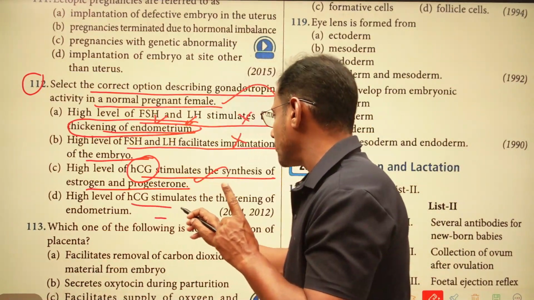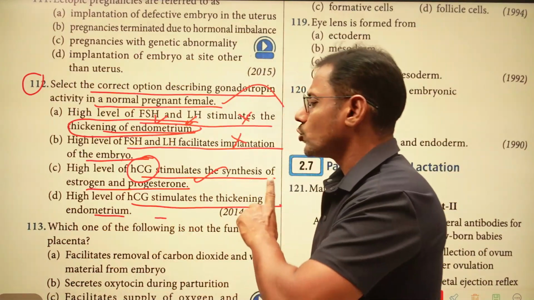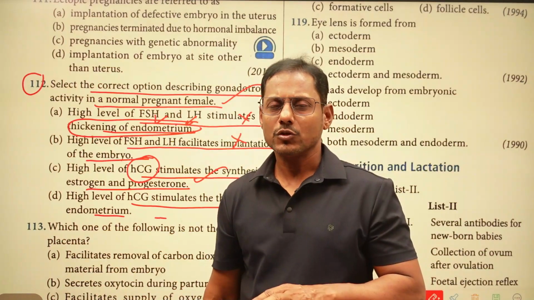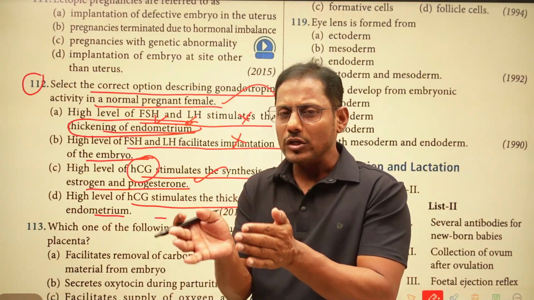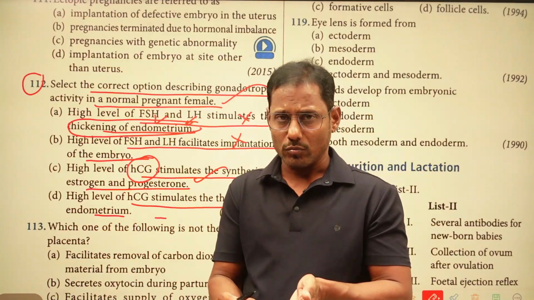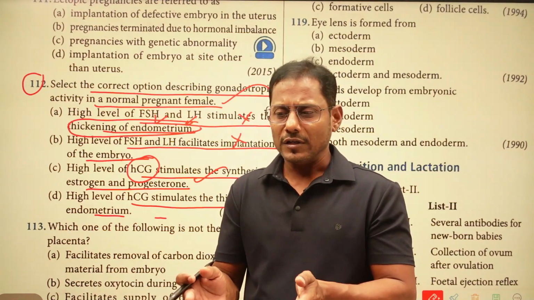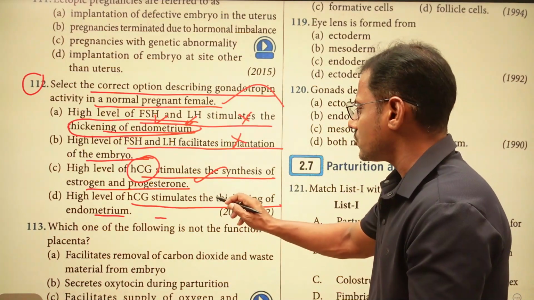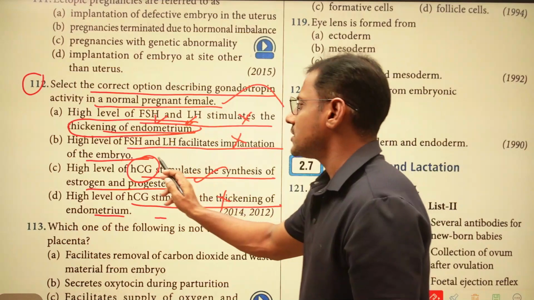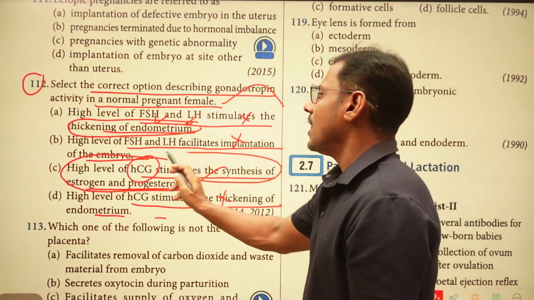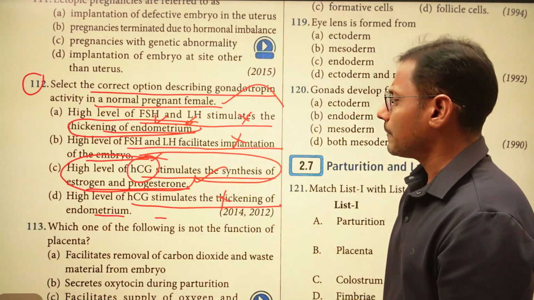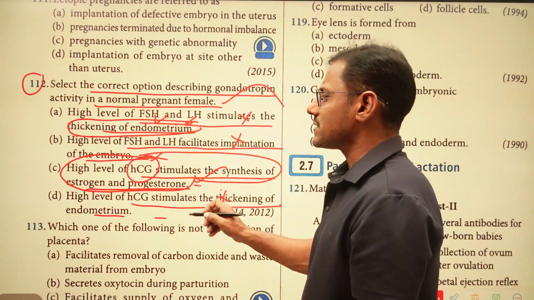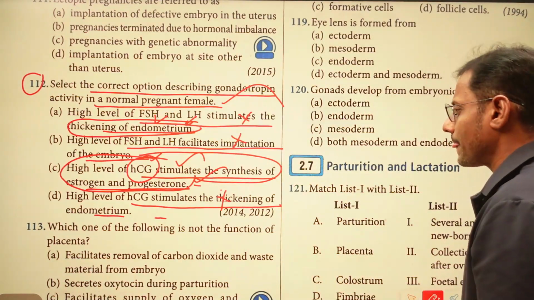High level of HCG stimulates the thickening of the endometrium. Not at all. The endometrium is not at all related to HCG. Progesterone is going to act on the endometrium to develop it more and more, in order to provide the different facilities to the upcoming, developing embryo. Now this is also a wrong option. Here we can say this is the right option: high level of HCG, human chorionic gonadotrophin, stimulates the synthesis of estrogen and progesterone from the placenta. This is the right option.